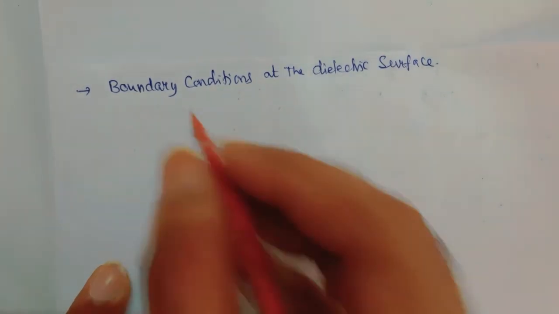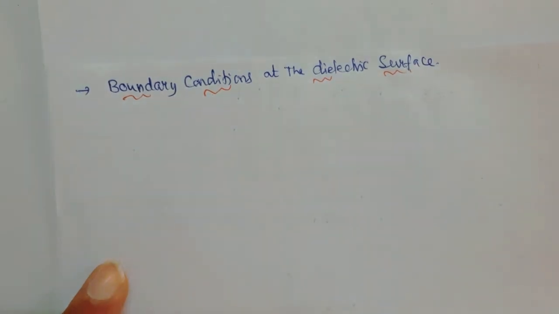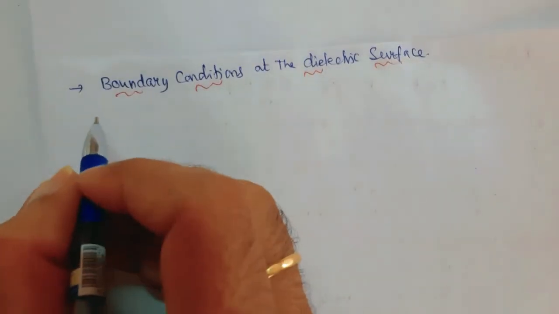Boundary conditions at the dielectric surface. Now what are the boundary conditions?